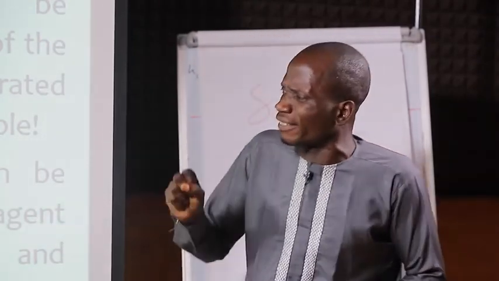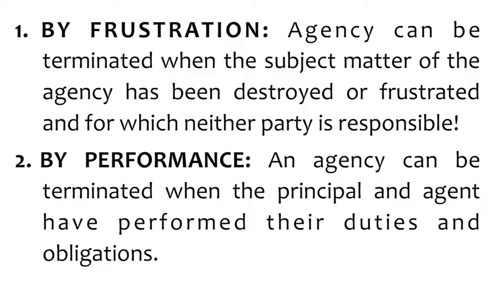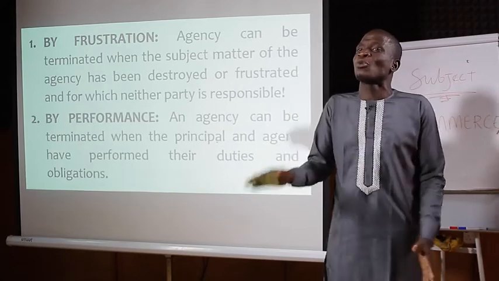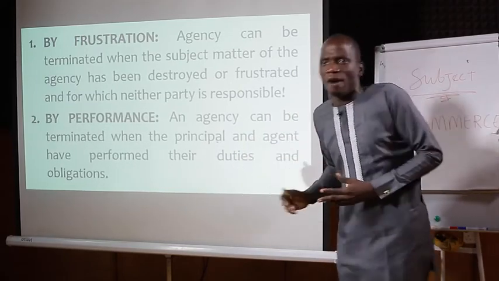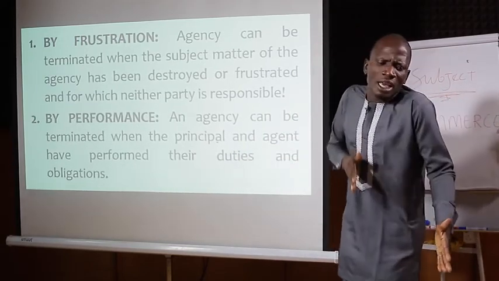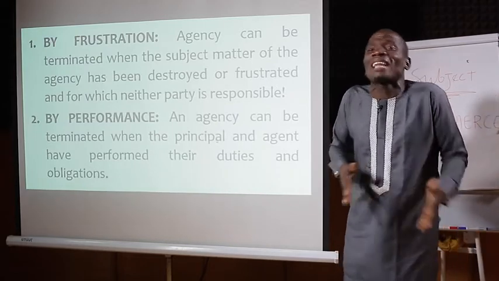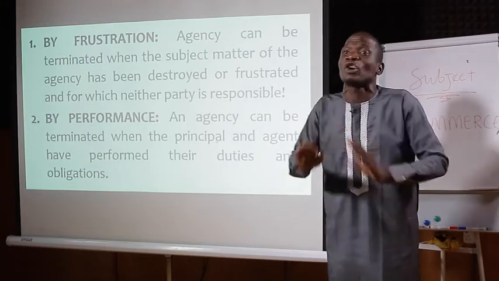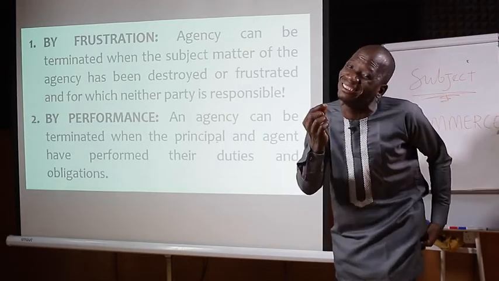Now, let's look at the second one, by performance. An agency can be terminated when the principal and the agent have performed their duties and obligations. If as a principal, you employ somebody to work on your behalf, and that person was given a particular task to carry out, after performing such a task, definitely such an agency must come to an end.